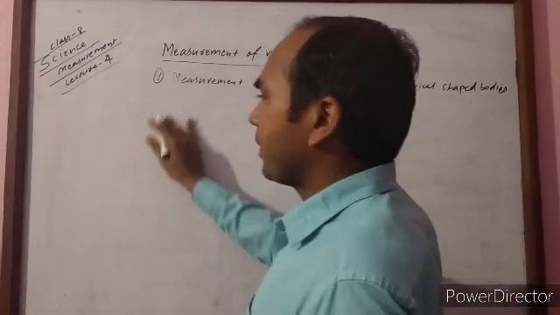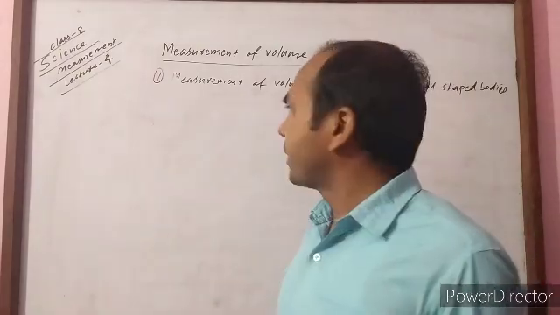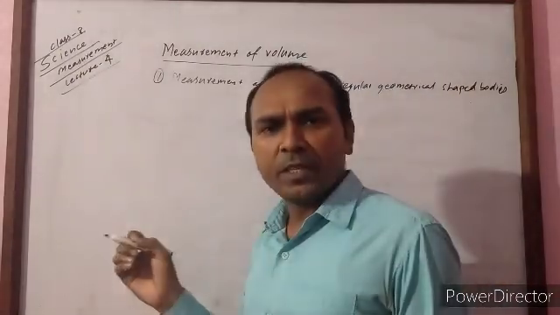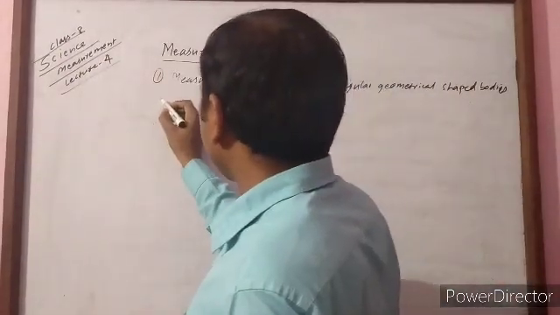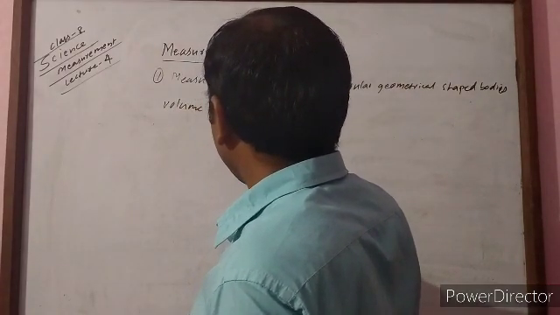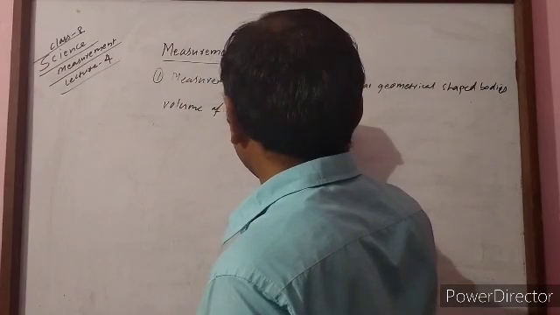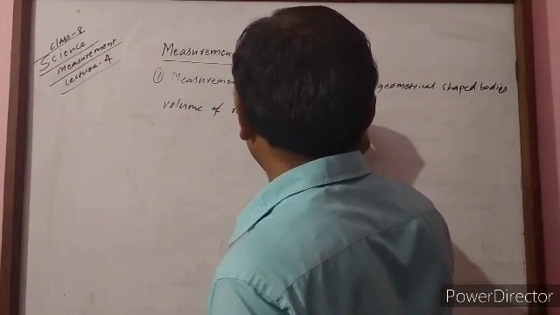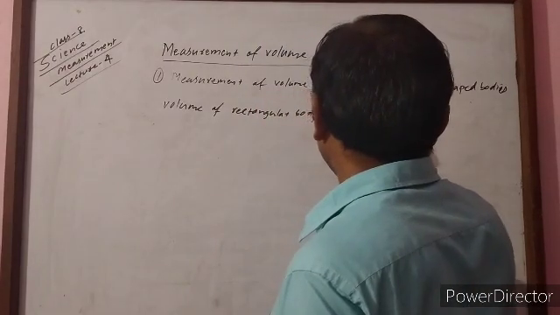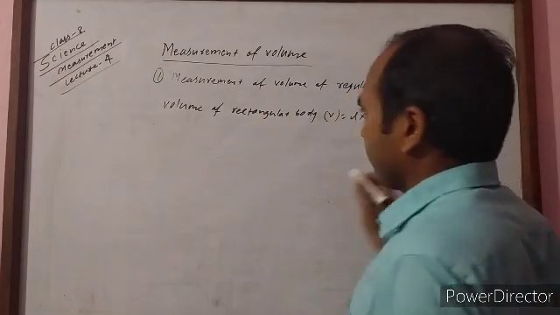Like if there is a rectangular body, then its volume can be found with the help of the formula V is equal to L into B into H. Volume of rectangular body, V is equal to L into B into H.